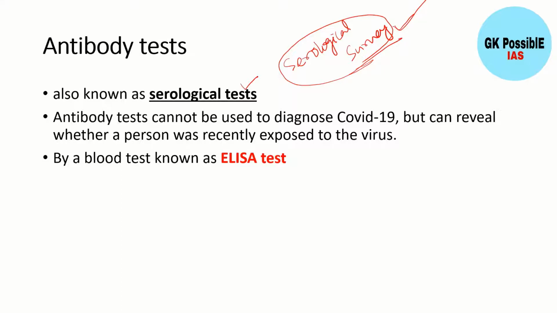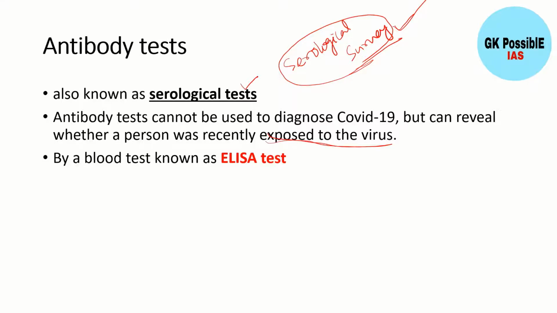What are antibodies? We already studied in the previous slides: antibodies are the immune response of our body to outside antigens or viruses. So this antibody test will show how many people have been exposed to the virus. Sometimes the antibody might have developed but the virus is no longer present in our body. So it will not give the exact number of people infected; rather, it gives the result of how many people have been exposed to the virus.